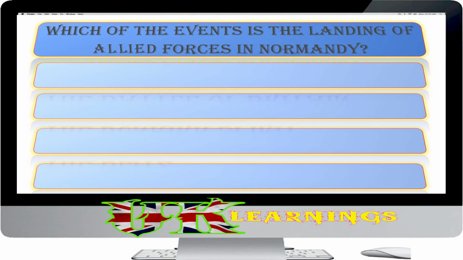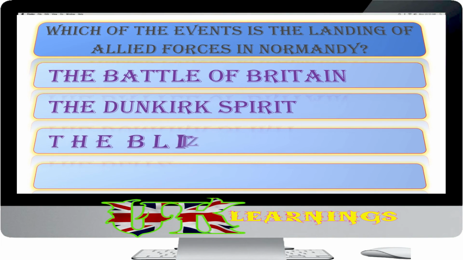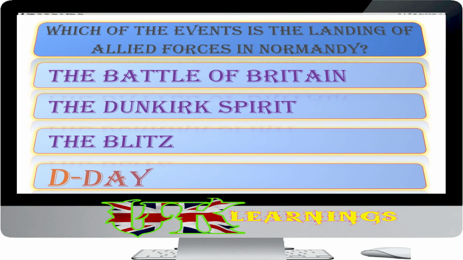Which of the events is the landing of Allied forces in Normandy? The Battle of Britain, the Dunkirk Spirit, the Blitz, D-Day. The answer is D-Day. On the 6th of June 1944, Allied forces landed in Normandy. This event is often referred to as D-Day.